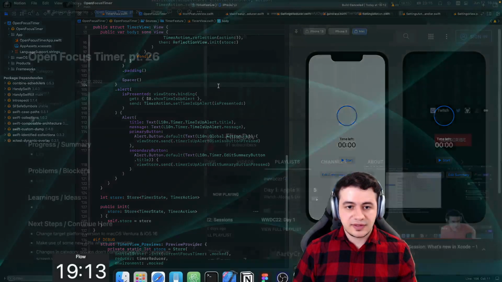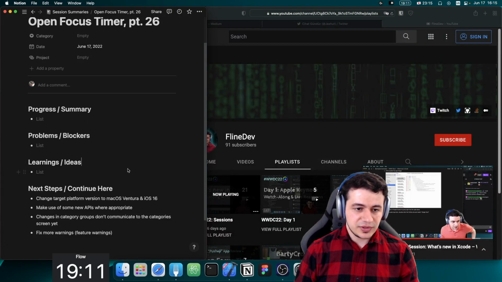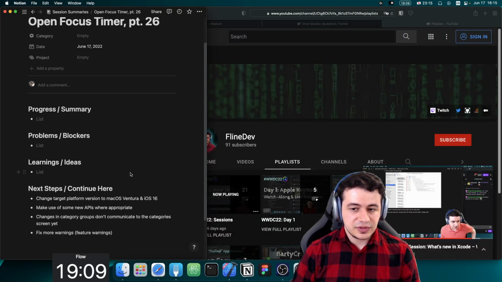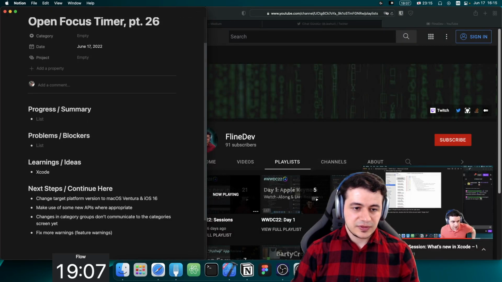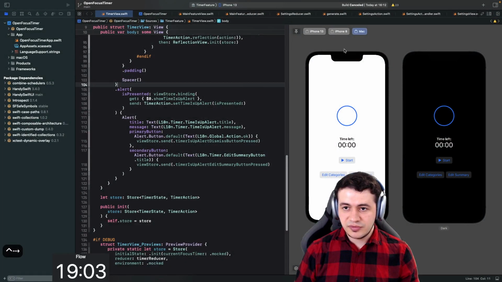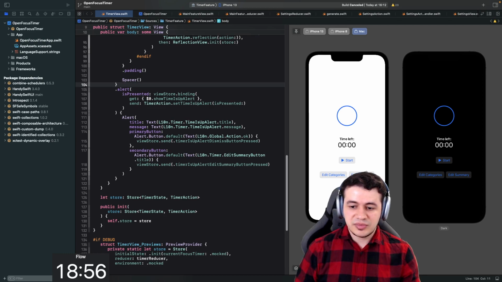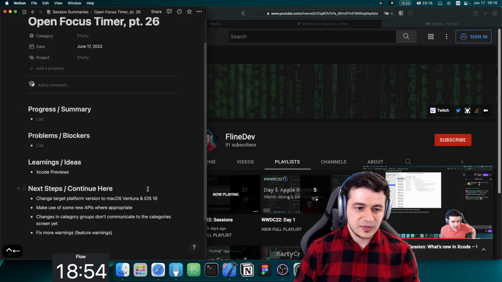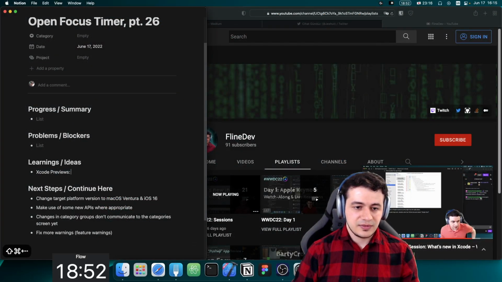You know what? Let me write that down. So learnings or ideas. First is Xcode Previews, SwiftUI Previews. I would say color scheme and dynamic type variants. I want to be able to combine them. So combining color scheme plus variants in a custom way.